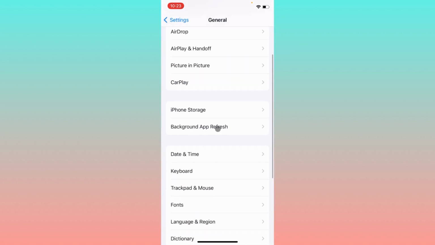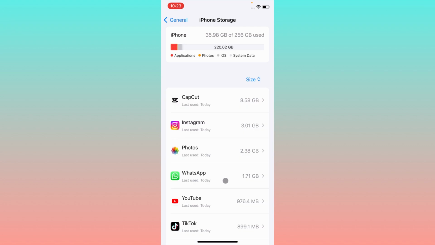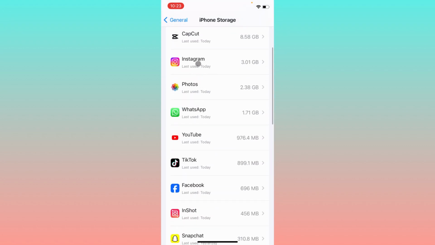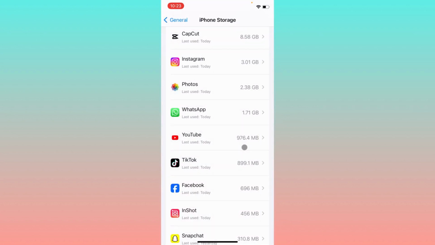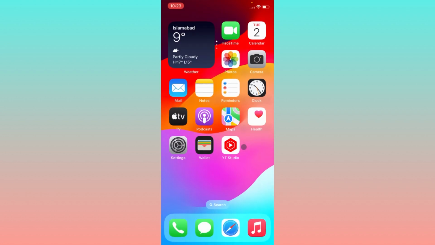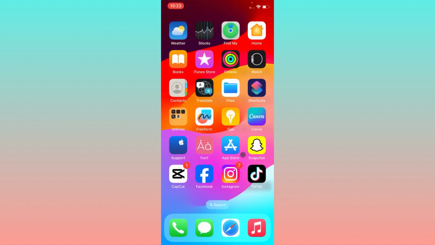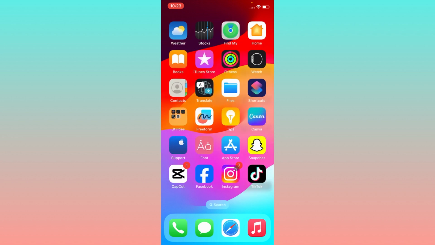And guys, the second step is you have to open your settings, scroll down, click on General, click on iPhone Storage, and after this here you need to open Instagram and click on Offload App, and you need to offload your app. And after this you need to reinstall it again from the App Store and log in again, and after this your problem will be fixed.